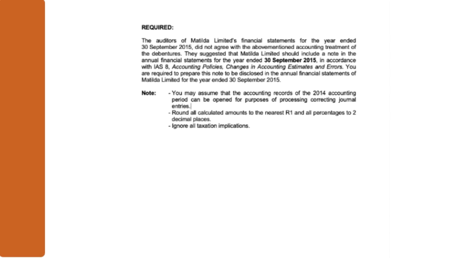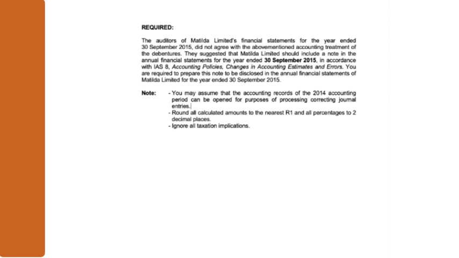And then you would need to include a note in the financial statements of the current year, 30 September 2015, where you show how you corrected the error, which line items in the financial statements were affected when you went retrospective, when you went back as far as you could and fixed the error as if it had never taken place. Now they ask you for the note.